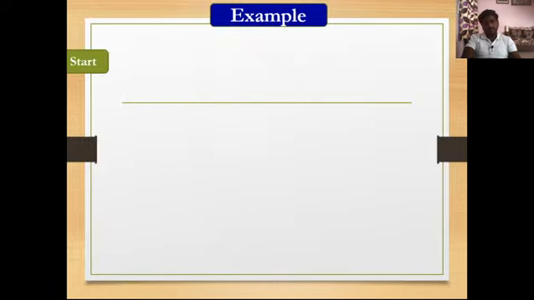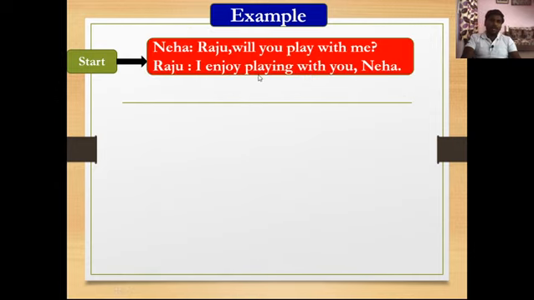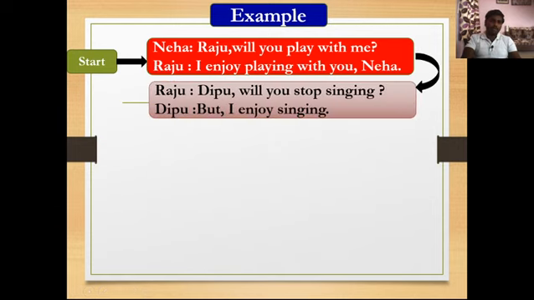Look at the start. That Neha asks a question to Raju. What does that Neha ask Raju? Raju, will you play with me? Then what does that Raju say here? That Raju says, I enjoy playing with you, Neha. Then that Raju asked a question to Deepu. Deepu, will you stop singing? But that Deepu says here, but I enjoy singing.